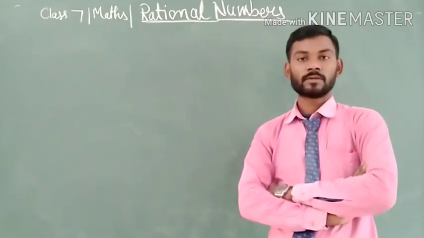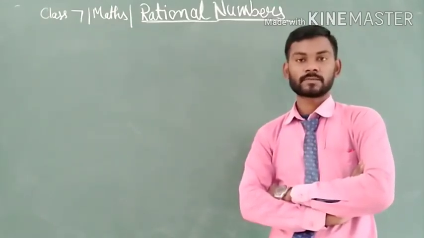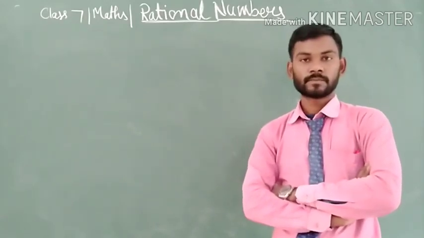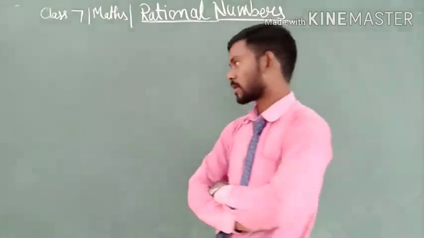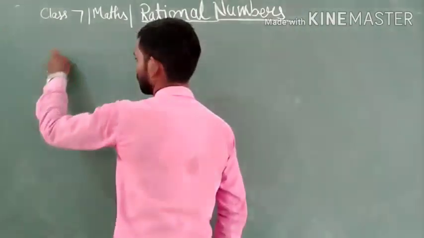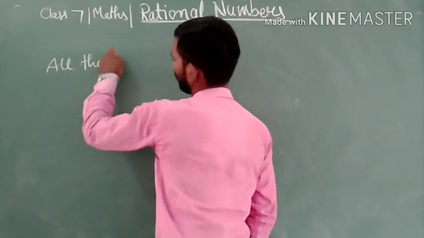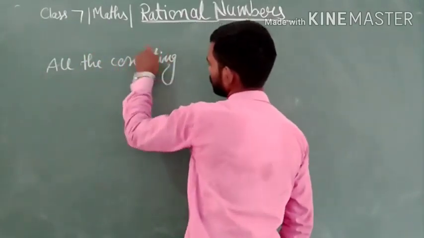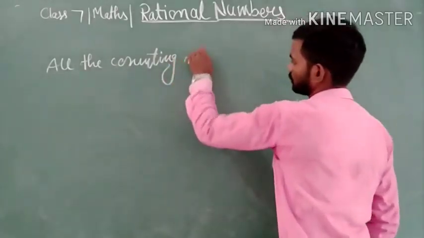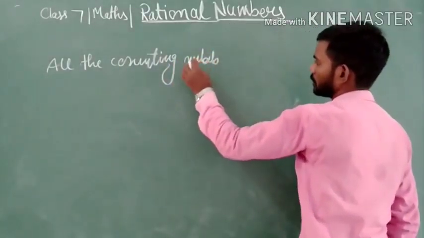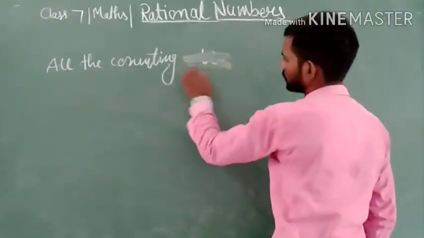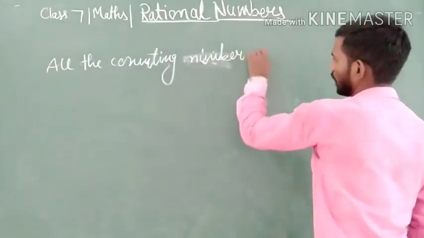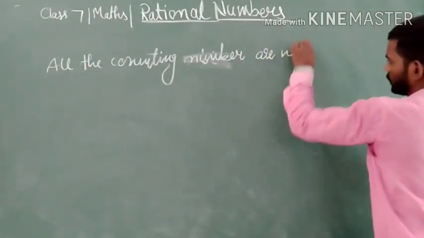We say that all the counting numbers are known as natural numbers.